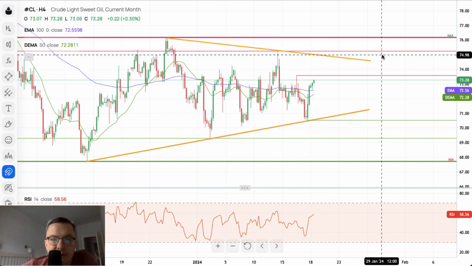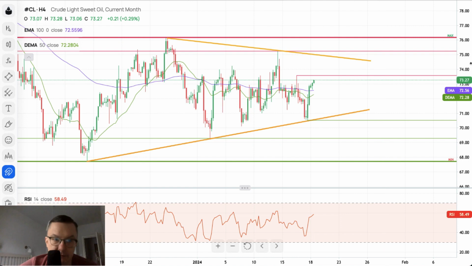Keep an eye on the levels, keep an eye on the market reaction on the levels, so you will know what will be the outcome of this situation here. It's very, very interesting, and remember, there is a downtrend on crude oil in the background. So the long term trend on the crude oil is down, so maybe this trend needs to be maintained soon and continued.